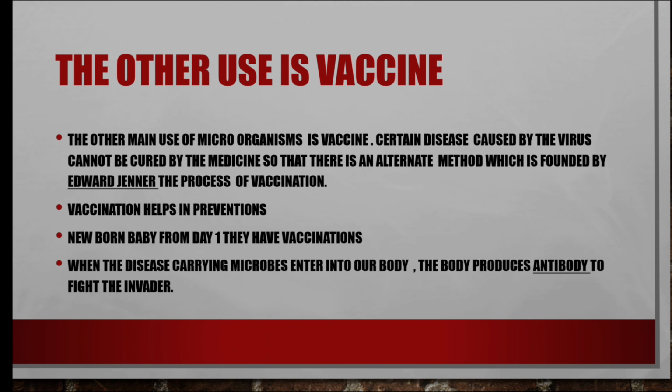Next. On one hand it is used as an antibiotic and another use is vaccination. The other main use of microorganisms is vaccination. Certain diseases caused by viruses cannot be cured by medicine. So there is an alternate method found by Edward Jenner, the process of vaccination. Vaccination helps in prevention. For example, polio. There is no medicine to permanently cure it. In such cases, diseases can be prevented by vaccinations.